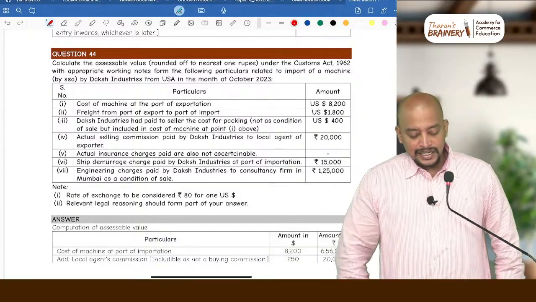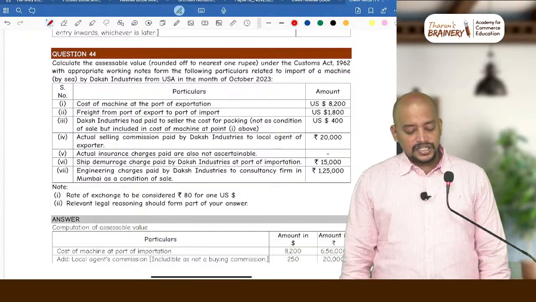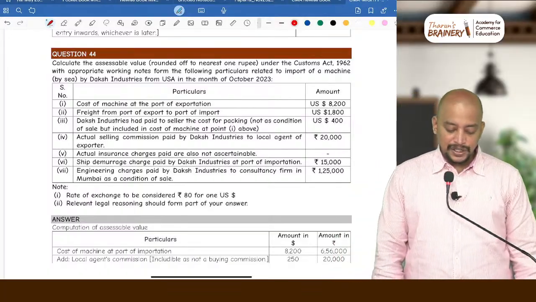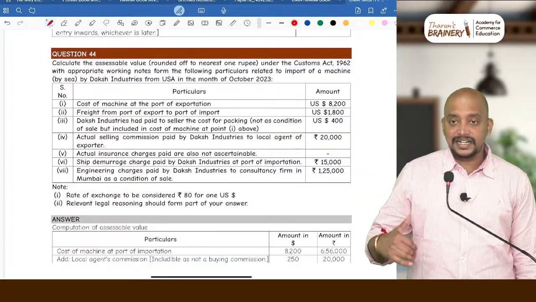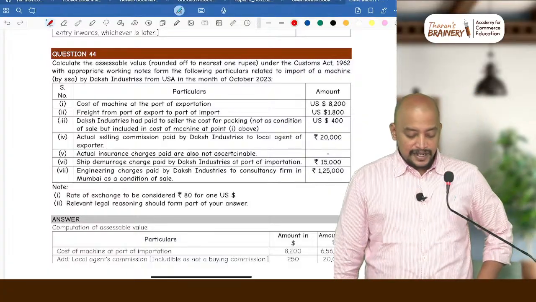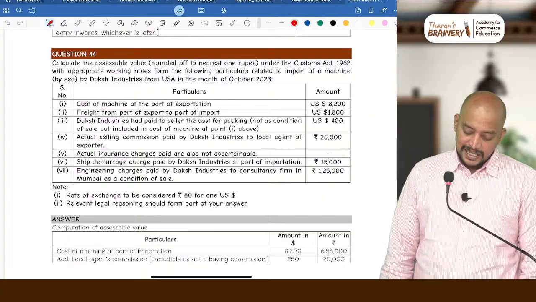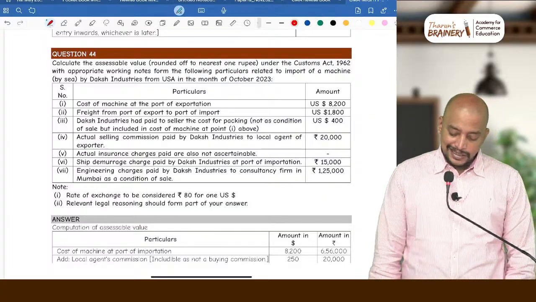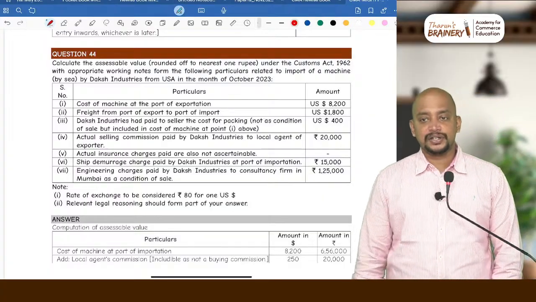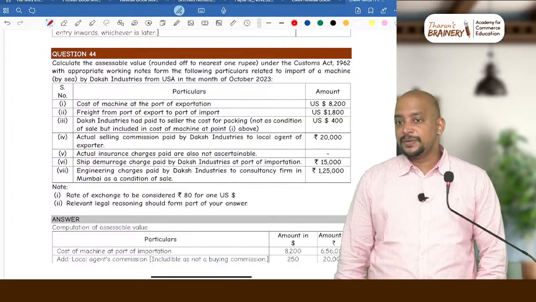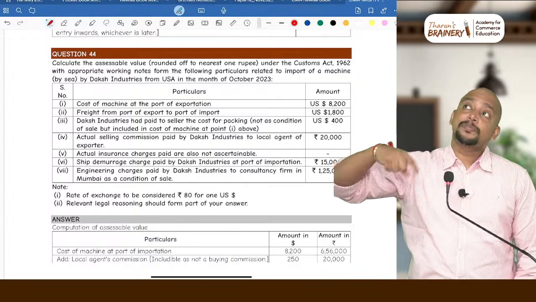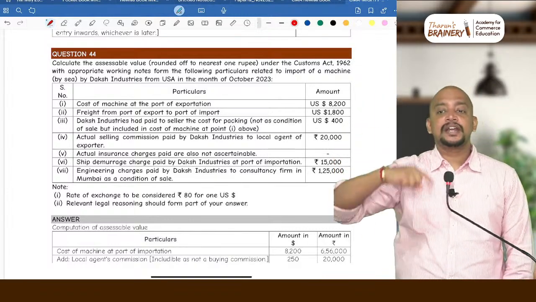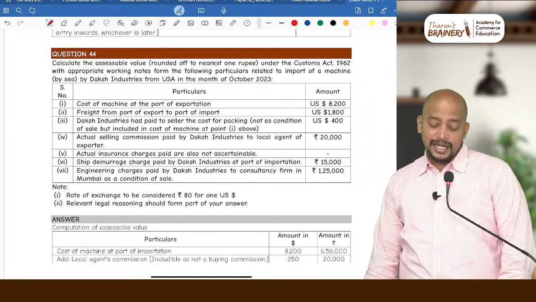Daksh Industries has paid to the seller the cost for packing, not as a condition of sale, but including the cost of machine. So cost of packing will definitely be added. Then actual selling commission paid by Daksh Industries to the local agent of the exporter, local agent commission. That local agent commission also will be included, because who is the local agent? Exporter's agent. Actually, who should pay? Exporter should pay, but importer is paying, means it's an indirect consideration to the exporter.